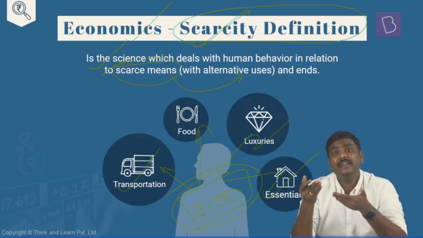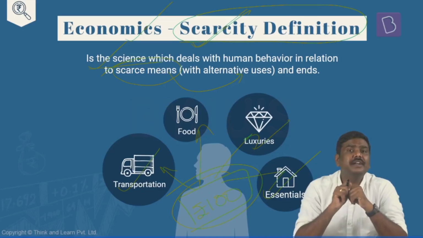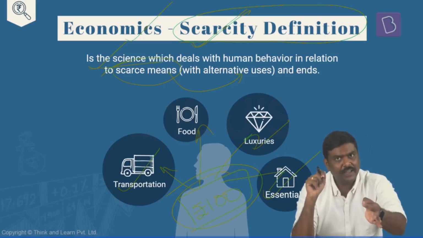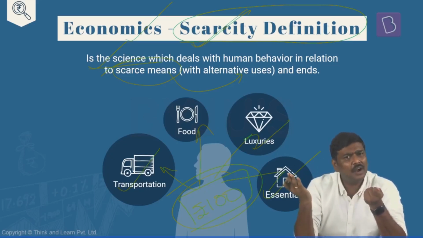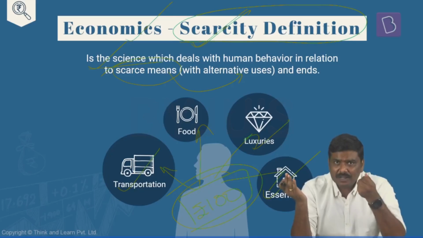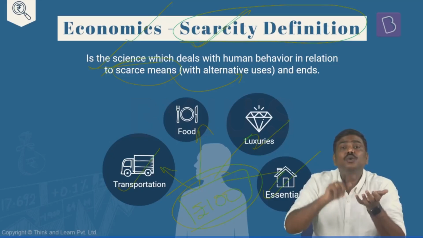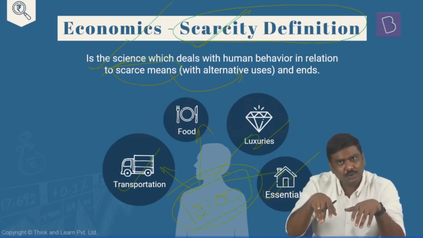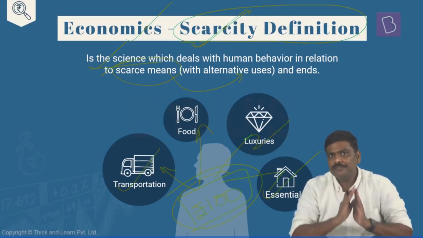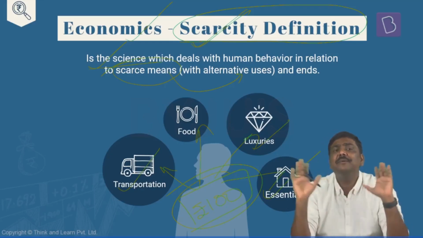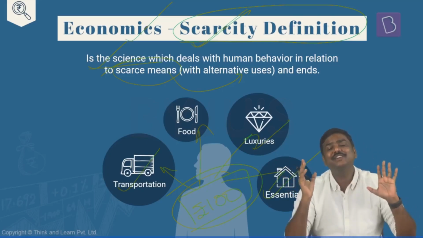As per the modern day definition given by Paul Samuelson, economics is the study of the society or humans who utilize the scarce resources, which again have alternative uses, and using these scarce resources, they allocate them, produce goods and services to supply to the society either today or in the future, right? So that is also one more definition of economics. But you don't have to run behind multiple definitions of economics. If you remember one definition, more than sufficient.